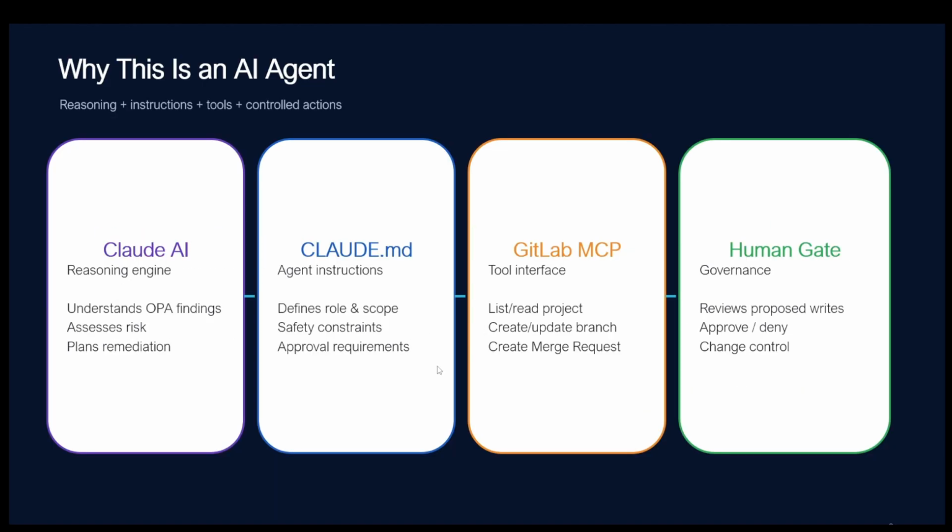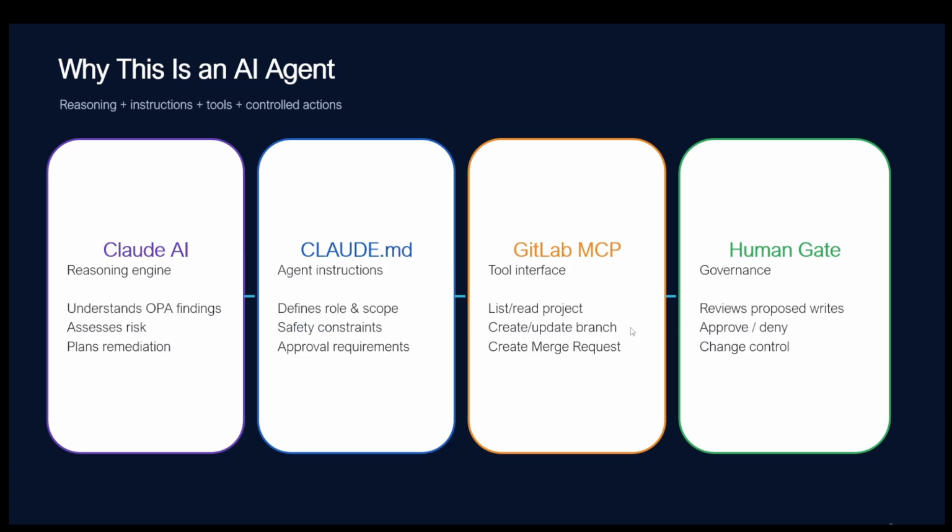So in this lab, I have used Claude AI and Claude.md, where I have given instructions in Claude.md, and I have defined some roles, scope, and how to follow those instructions. Based on that, the AI follows those instructions and executes its tasks. I have used GitLab MCP, a third party one. In the official GitLab MCP, we don't have permission to create a new branch. So I have used a third party tool for this, which has similar and more upgraded features.